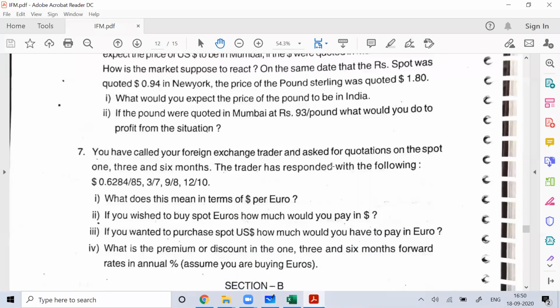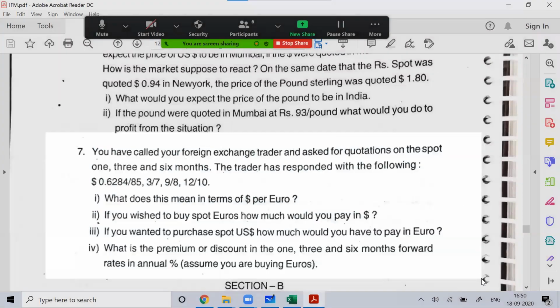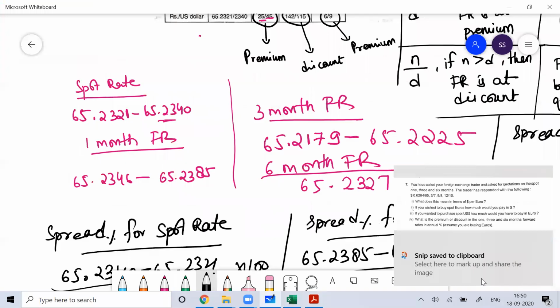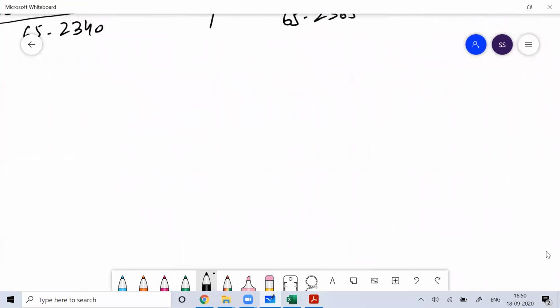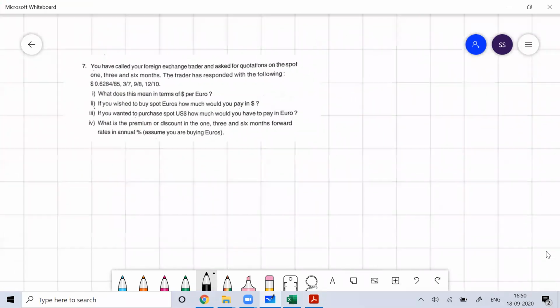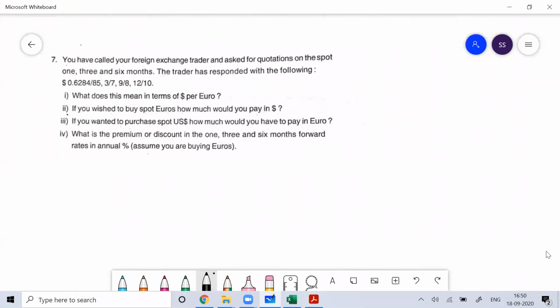You can see question number 7. We'll do more examples to make you understand. You have called your foreign exchange trader and asked for a quotation on the spot, 1 month, 3 month and 6 month. The trader responded with the following.